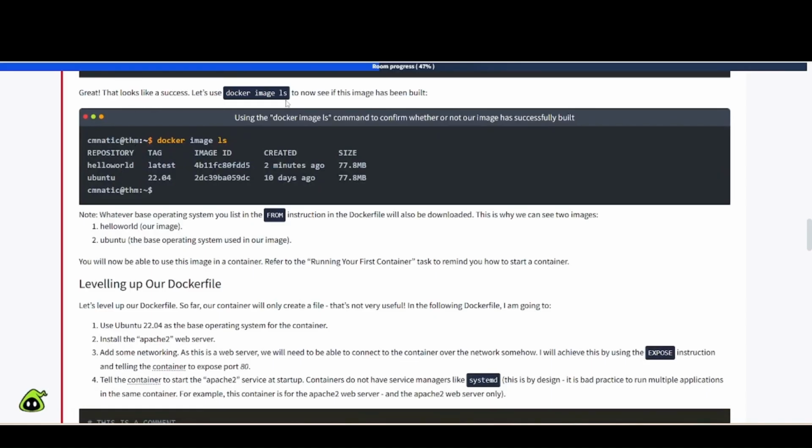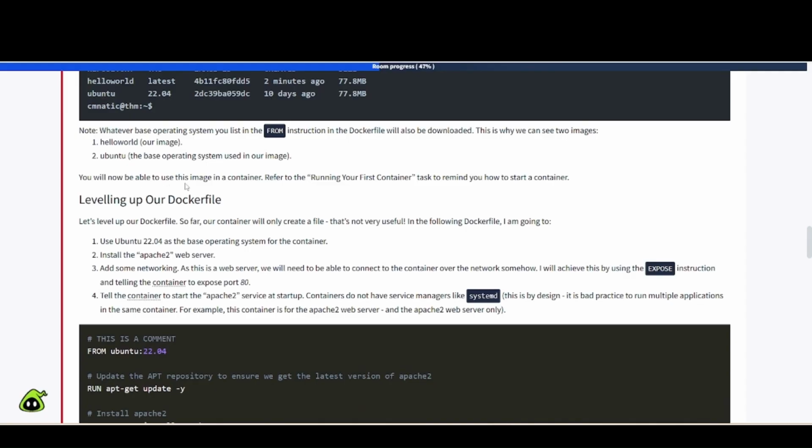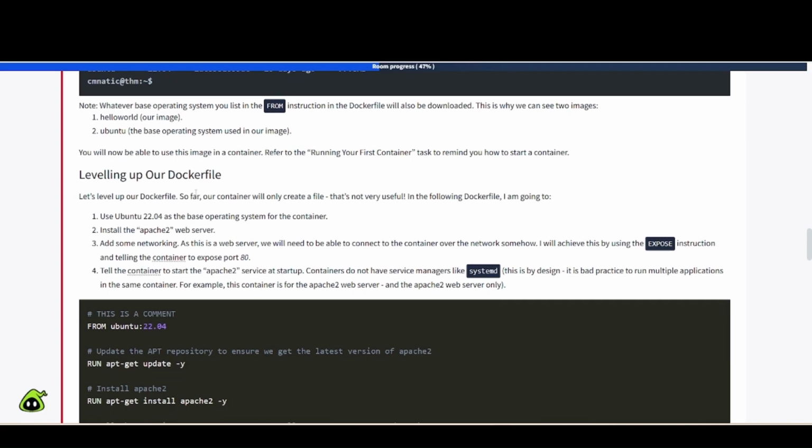Let's use docker image ls to now see if this image has been built. So docker image ls to list those images out. So you have hello world, Ubuntu, okay. Whatever base operating system you list in the from instruction will also be downloaded. This is why we can see the two images. Number one, hello world, our image. Number two, Ubuntu, the base operating system used in our image. You will now be able to use this image in a container. Refer to the running your first container task to remind you how to start a container.